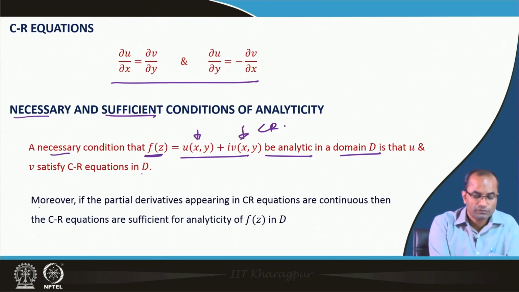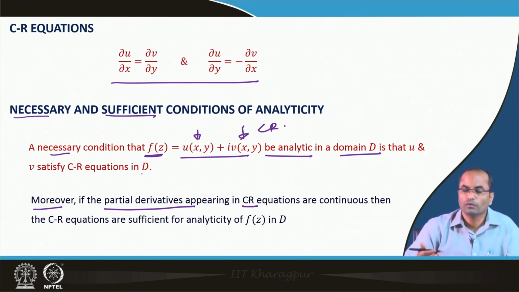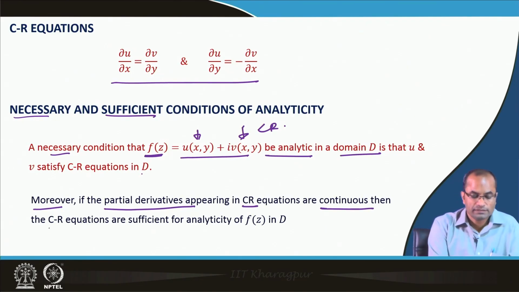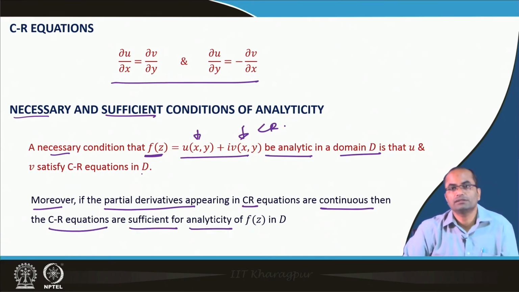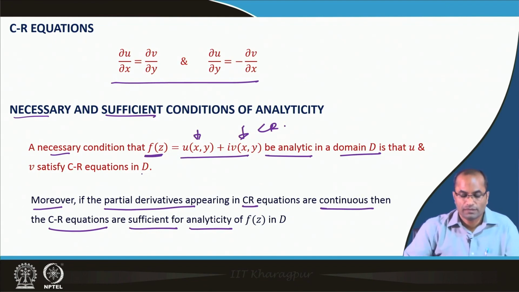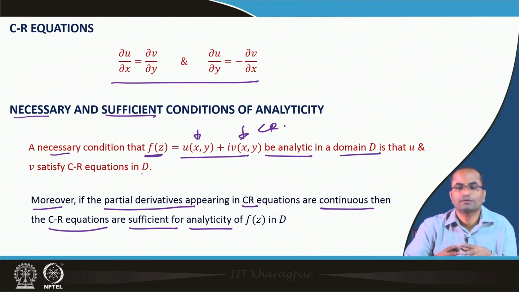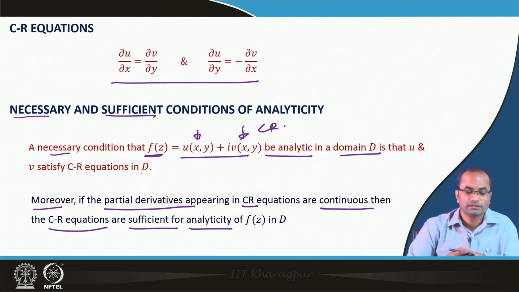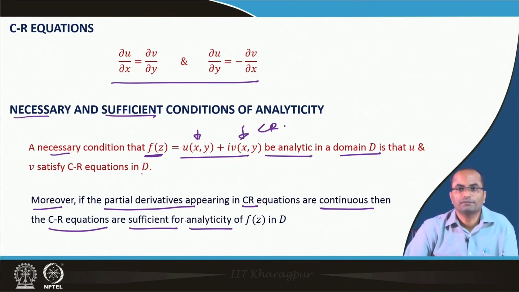The second is the sufficient condition: if we find that the partial derivatives appearing in the CR equations, this means u_x, v_y, u_y and v_x, are continuous, then the CR equations are sufficient for analyticity of f(z). So, this is the condition under which we are sure that the function will be analytic, or differentiable. If all these first order partial derivatives are continuous, then the CR equations are sufficient to claim that the function is analytic.